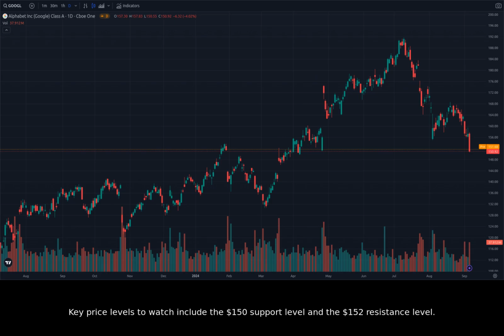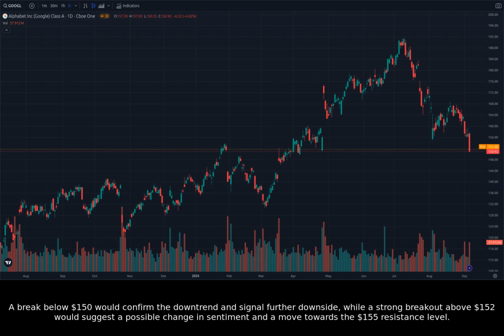Key price levels to watch include the $150 support level and the $152 resistance level. A break below $150 would confirm the downtrend and signal further downside, while a strong breakout above $152 would suggest a possible change in sentiment and a move towards the $155 resistance level.